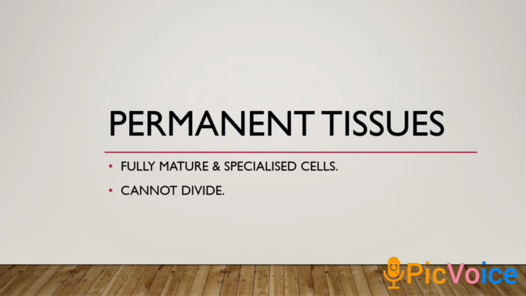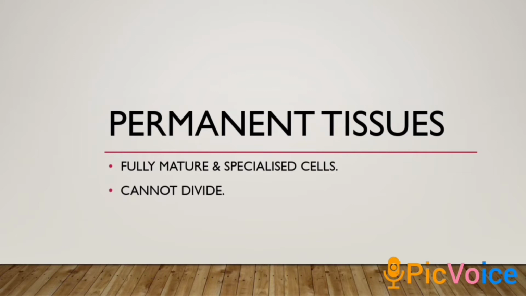So here mature means the cells are in G0 phase. And specialized means cells have a specific role to perform.